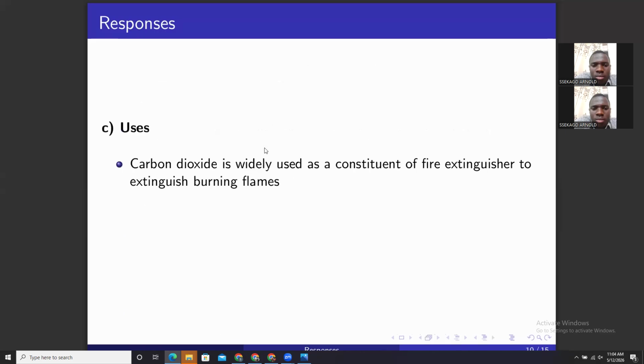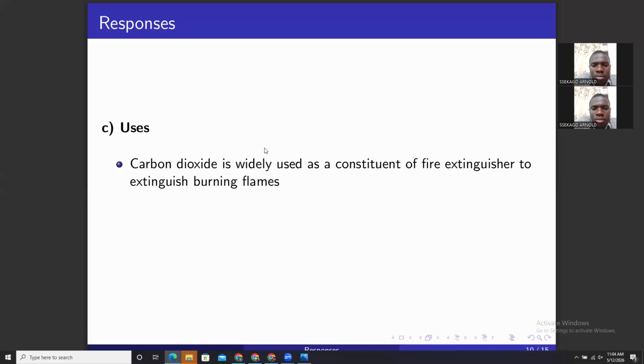Dangers, and carbon dioxide uses. Before the uses, the most important or widely applicable uses of carbon dioxide: there are two. It is used in fire extinguishers and also in fizzy drinks, sodas. Do you know why it is used in fire extinguishers?